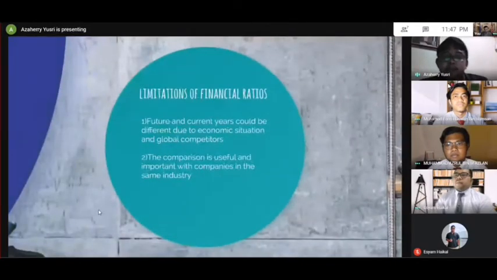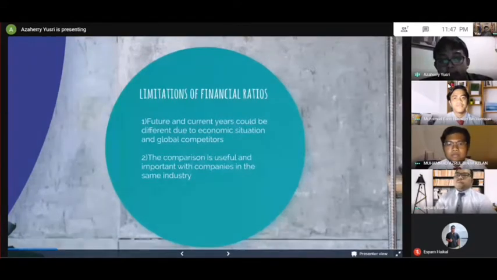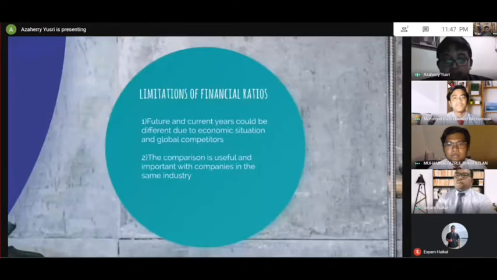Then I will explain the limitations of financial ratios. The first one is that future and current years could be different due to economic situations and global competitors. The comparison is useful and important only with companies in the same industries.